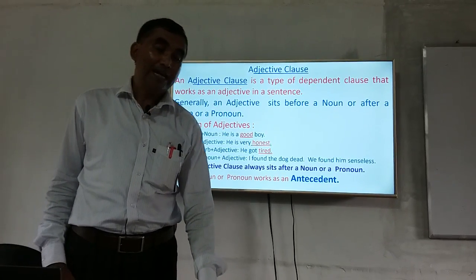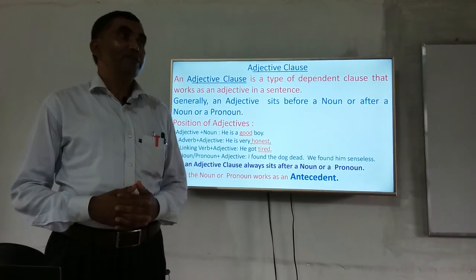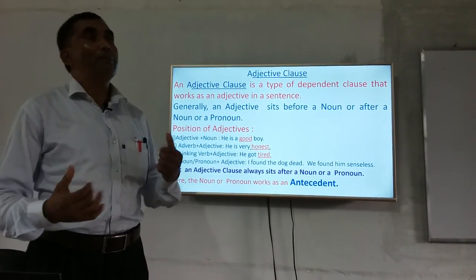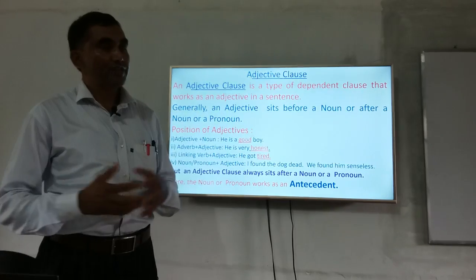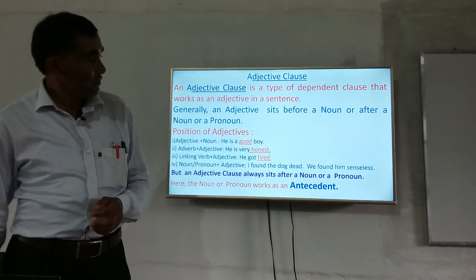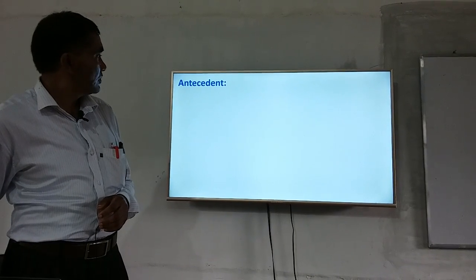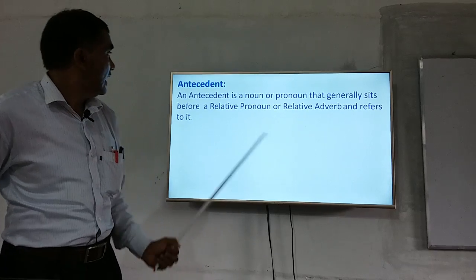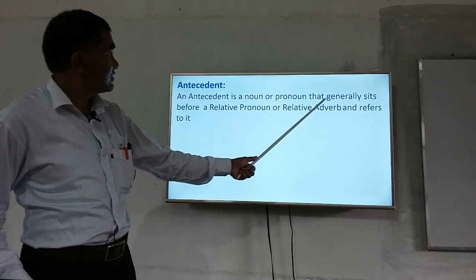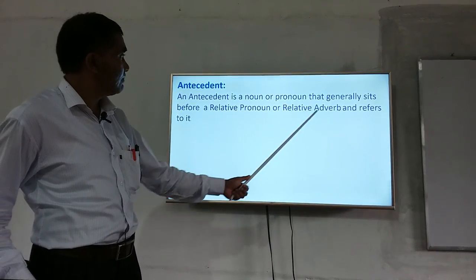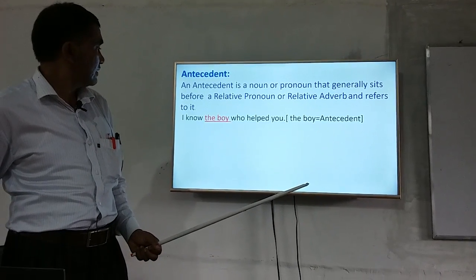My dear students, antecedent. You know, antecedent is the word that generally sits before a relative pronoun or relative adverb and gives a relationship with the other parts of the sentence. You can see here antecedent. So, an antecedent is a noun or pronoun that I already said to you. An antecedent is a noun or pronoun that generally sits before a relative pronoun or relative adverb and refers to it. Okay? We can see it from an example.